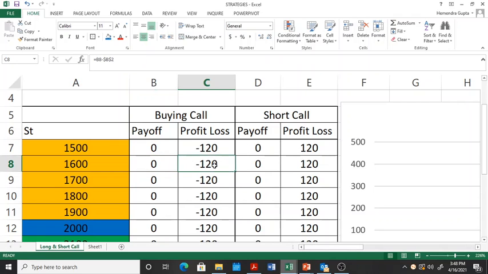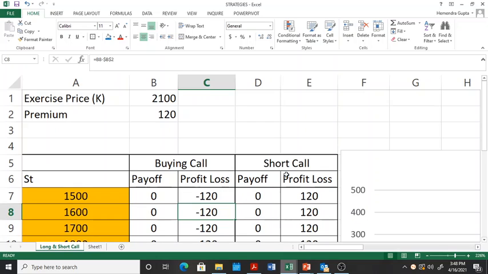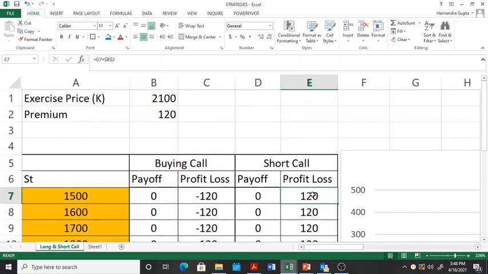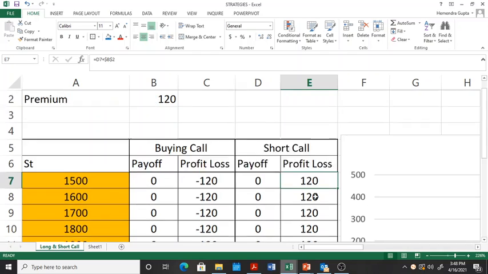And mind you, let us also keep looking at what is happening to the person who has sold the call option. Since the option has not been exercised, the payoff remains zero, but the seller gains the premium because he has already received it. The writer only has premium income. So the person who wrote the call will gain rupees 120.